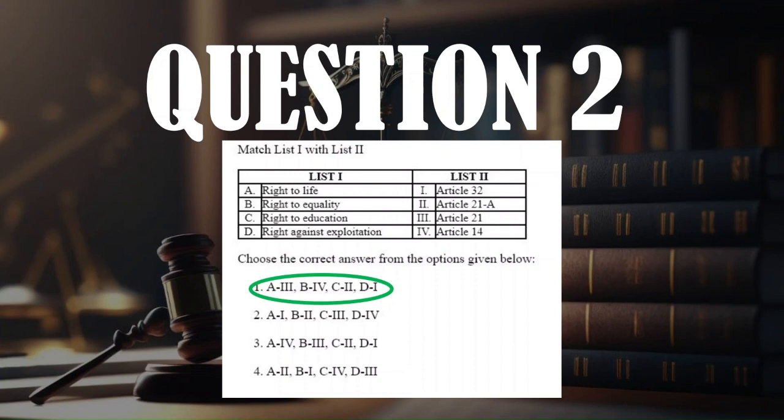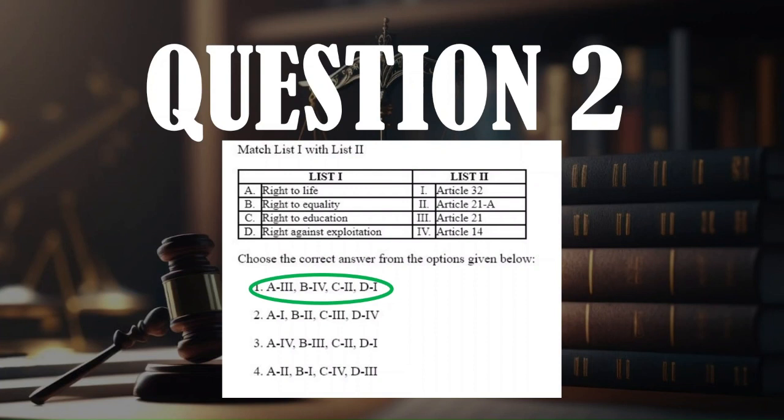So this was from a previous year question paper of last year, and the question itself was inherently wrong because Article 32, as you all know, is right to constitutional remedies, and that's nowhere mentioned in list 1. So right against exploitation is Article 23, which is not provided in list 2. That's why we can just use the other options.